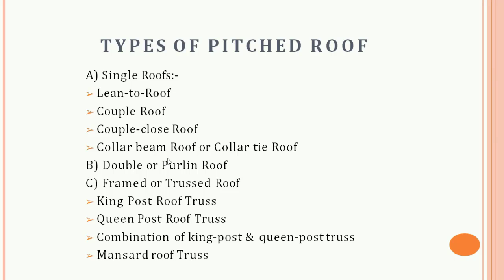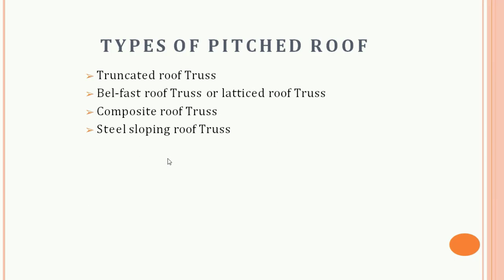So frame or truss roof consists of the king post truss or roof truss, queen post roof truss, combination of king post and queen post truss, then mansard roof truss. So let us discuss it one by one. So these are the remaining types.